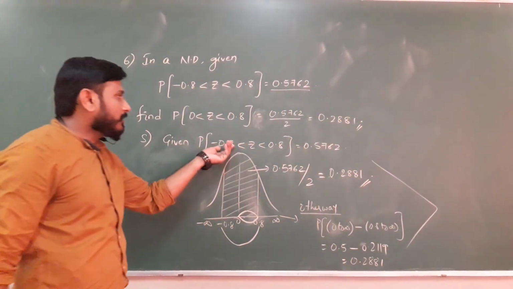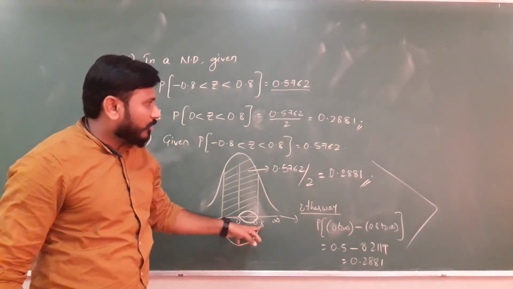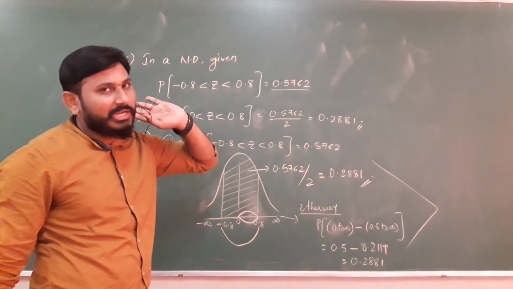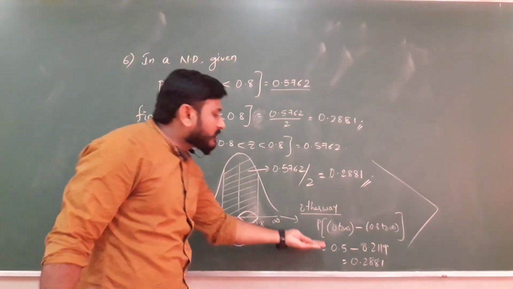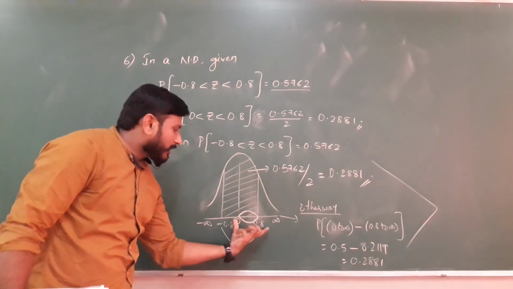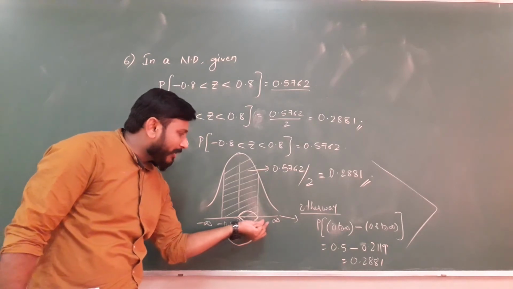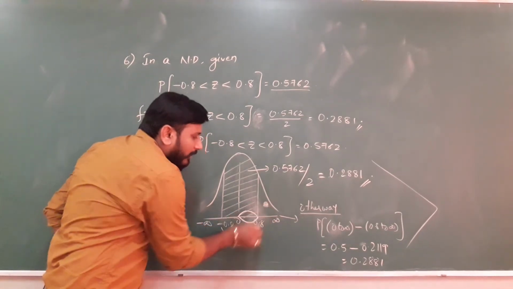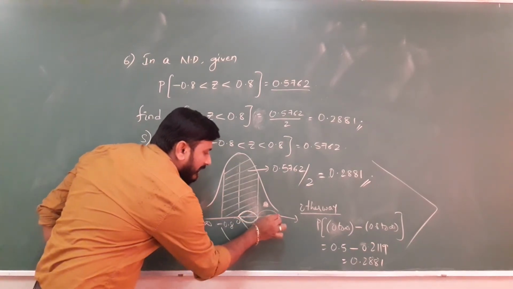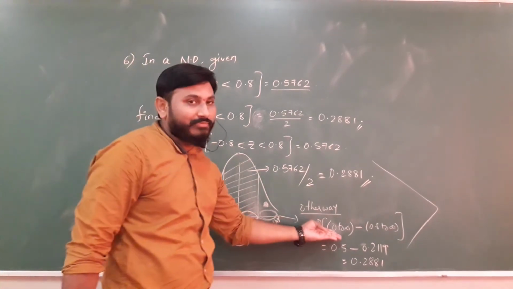Same answer. See, both are same. Here, half part we have bifurcated, the total area, because minus 0.8 to 0.8 is the total value. In that, half area means divided by 2, directly we took 0.2881. If not, by using this other way also, we want only the 0 to 0.8 term as per the question, right? Now from 0 to infinity 0.5, which is known, minus 0.8 to infinity, this blank area. If you remove this blank area from this total, from 0 to infinity, you will be getting this area. Clear? So that is what I have done.